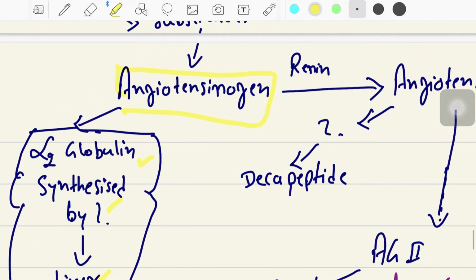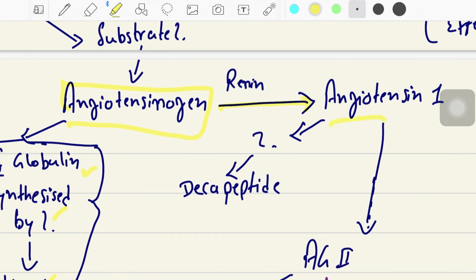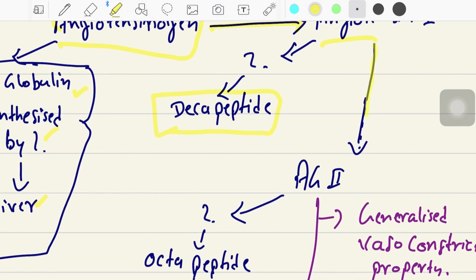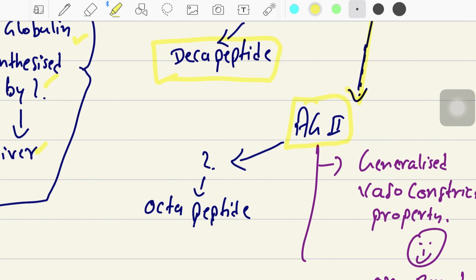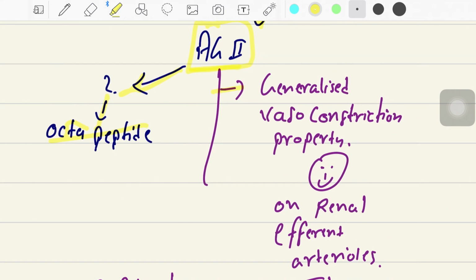Now this angiotensinogen is converted to angiotensin 1. What is angiotensin 1? It is a decapeptide. Okay, and this angiotensin 1 will further be converted into angiotensin 2 by the angiotensin converting enzyme. Okay, what is angiotensin 2? It is an octapeptide. Now this angiotensin 2 has generalized vasoconstricting properties.